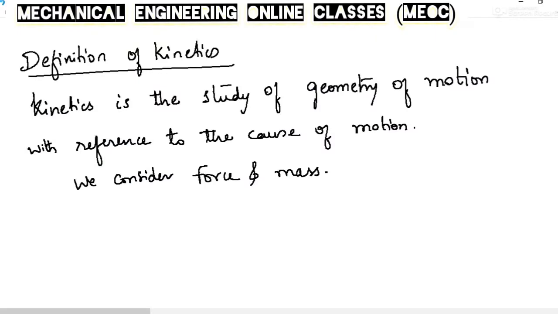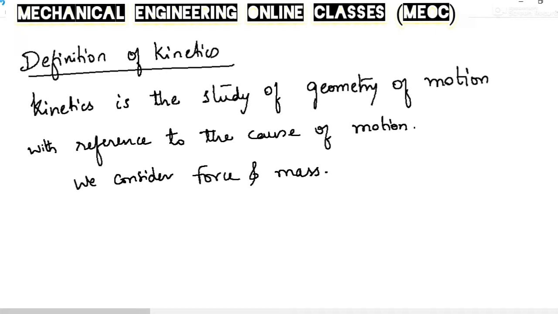Definition of kinetics. Kinetics is the study of geometry of motion, meaning the relation between displacements, velocities and accelerations. That is the geometry of motion. So the study of geometry of motion with due consideration to the cause of motion is kinetics. Unlike kinematics, here we will be considering force and mass.